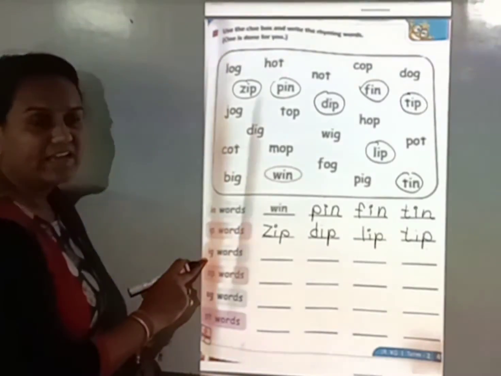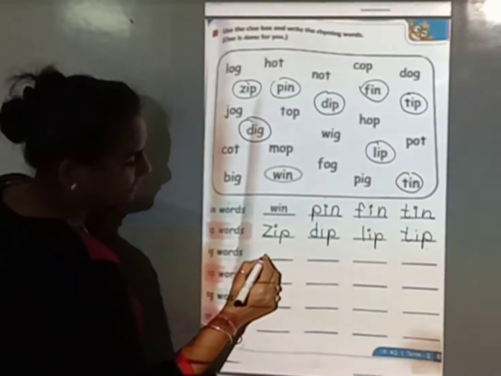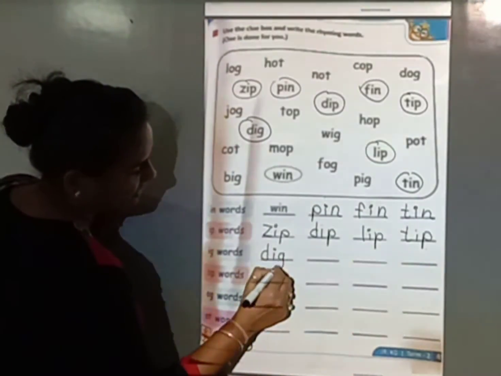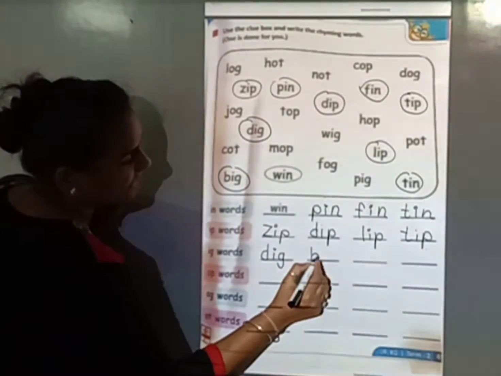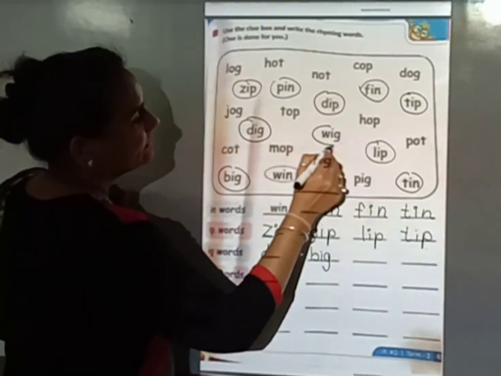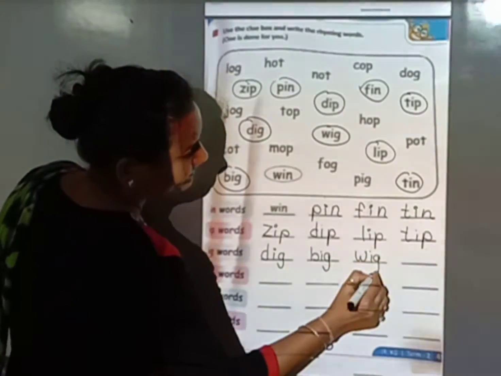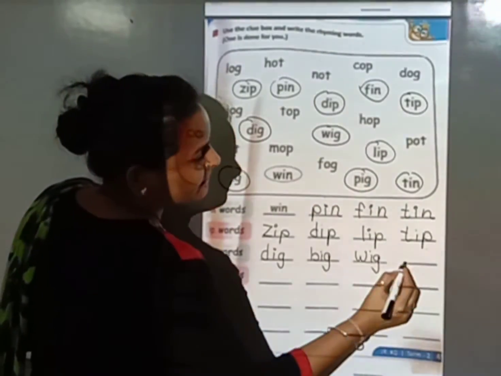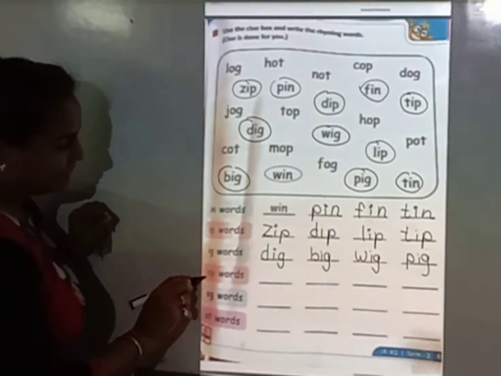Now we find IG words. This is IG, D-I-G, dig. So circle it and write down here. D-I-G, dig. This is also an IG word. So circle it and write down here B-I-G, big. This is an IG word, W-I-G, wig. And this is also an IG word, P-I-G, pig.